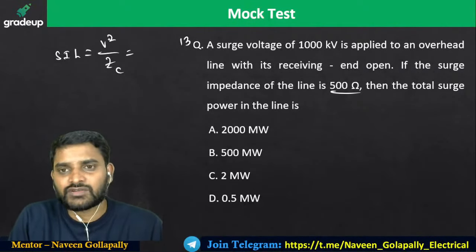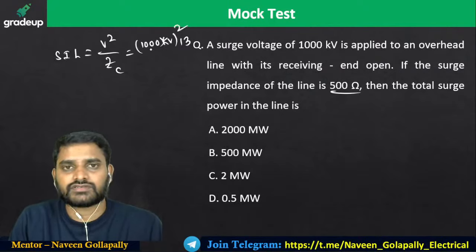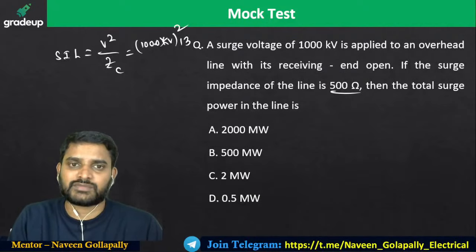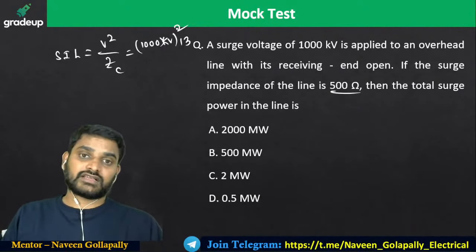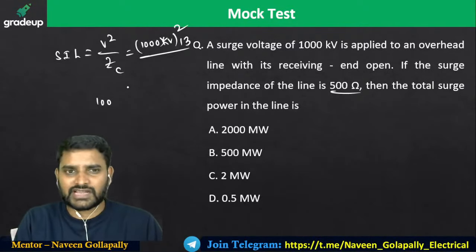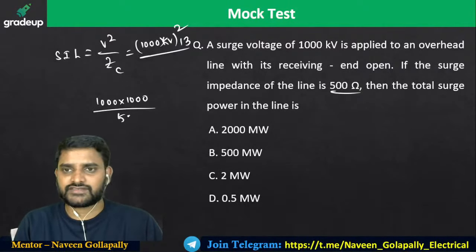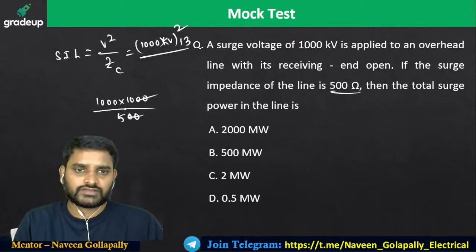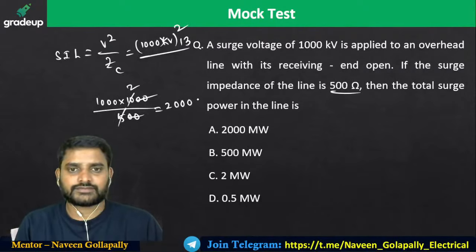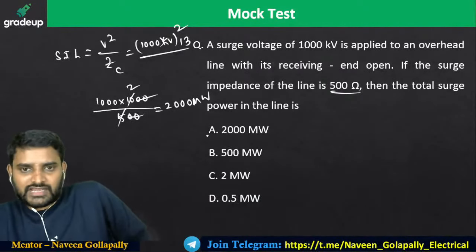So how much is the operating voltage? The operating voltage is going to be 1000 kV. So 1000 kV whole square. 1000 whole square becomes 1 mega. Kilo square becomes mega, right? It will be a very large value. So 1000 into 1000 is 1 mega, and already mega is there. Divided by Zc, the characteristic impedance 500. So that is 2000 mega. Is it 2000 mega or 2 mega? 2000 mega, no?